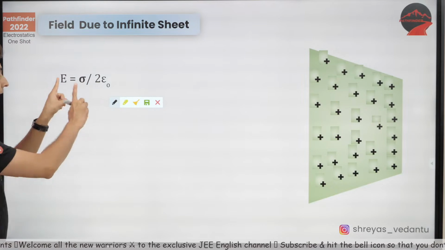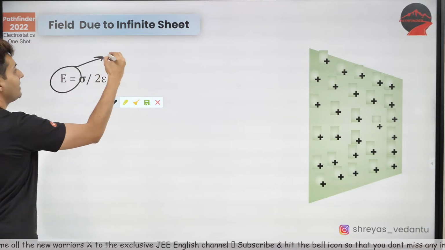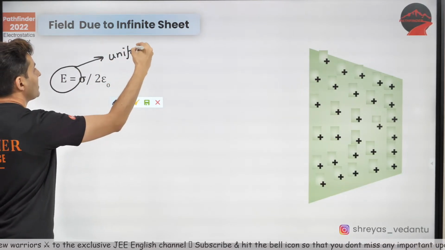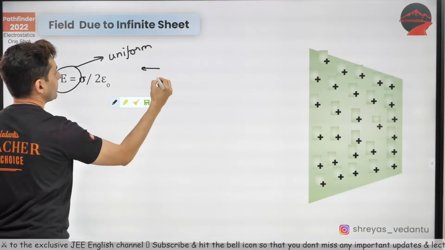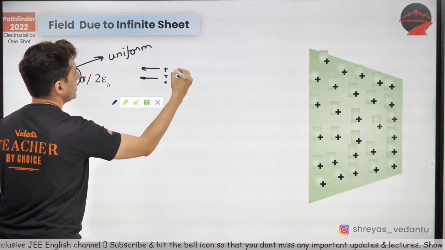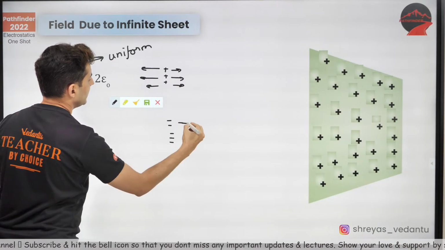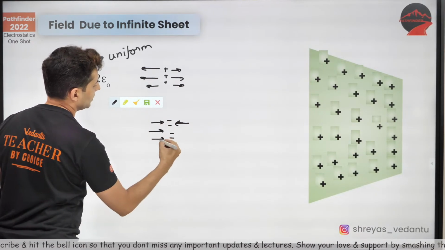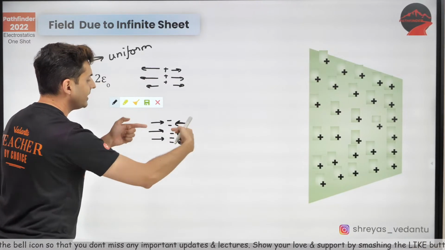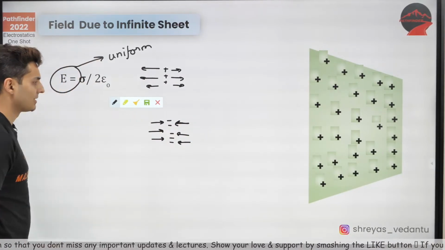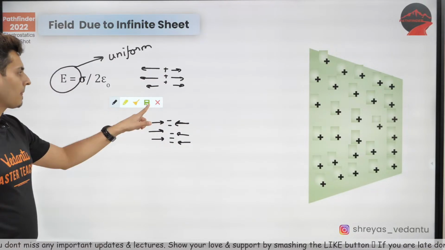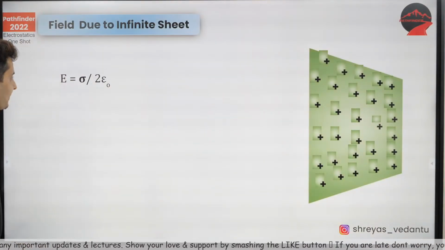Keep this in mind. And very important, this field is uniform. I am repeating this again. It's uniform. So if you have a sheet which is positively charged, the field will go outwards. And if it is negatively charged, then it will come inwards. Because it's negative charge, the field will be attractive, pulling towards the sheet. So that's how it works.